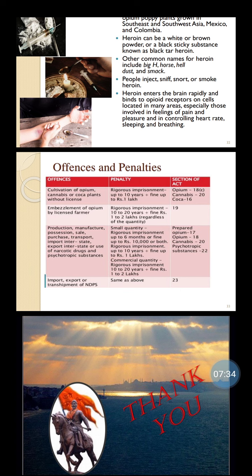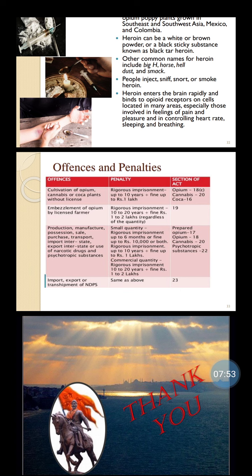Commercial quantity, rigorous imprisonment 10 to 20 years plus fine 1 to 2 lakhs. It is prescribed under the sections opium 9, opium 8, cannabis 20, psychotropic substances 22.